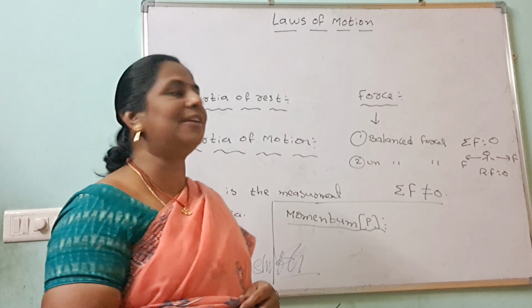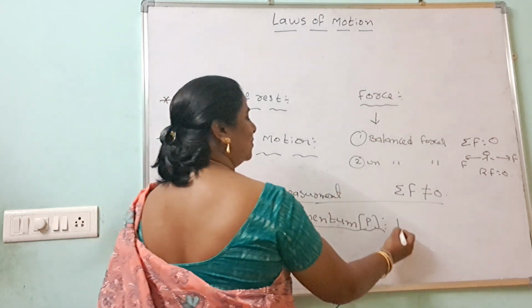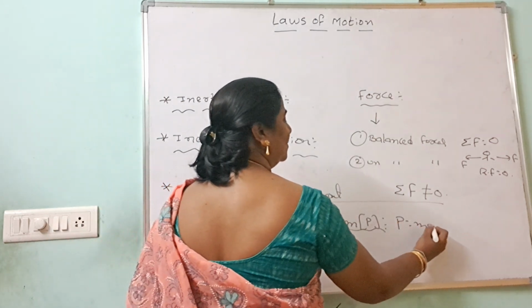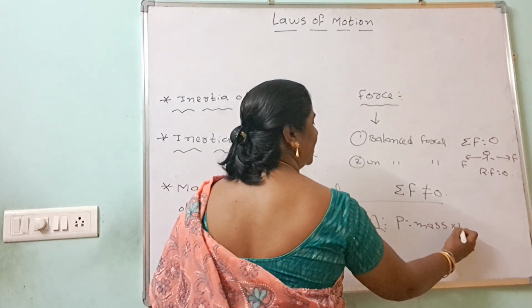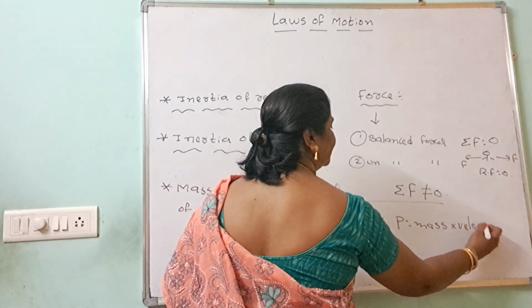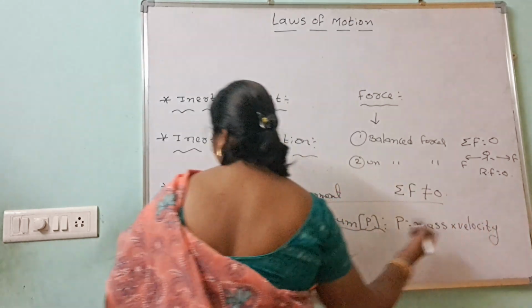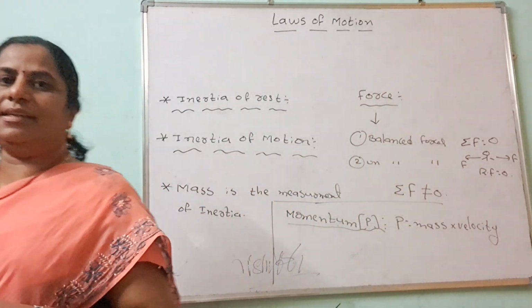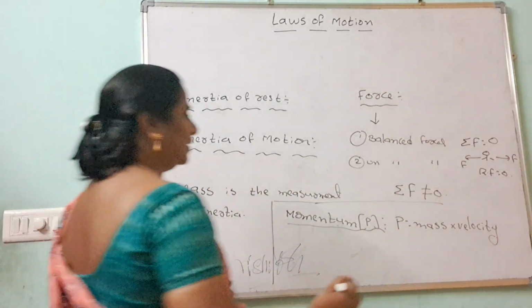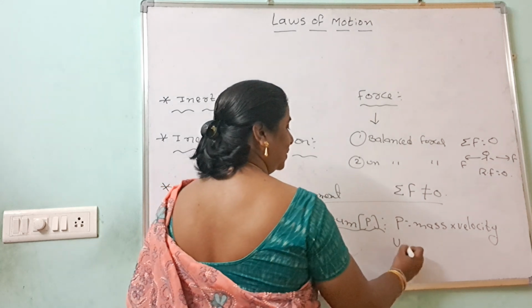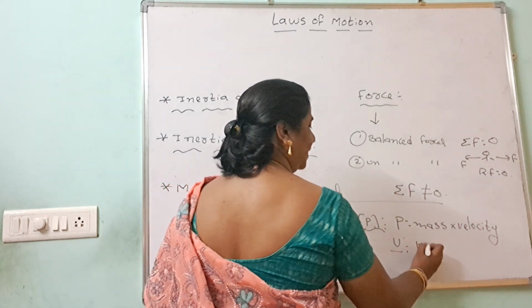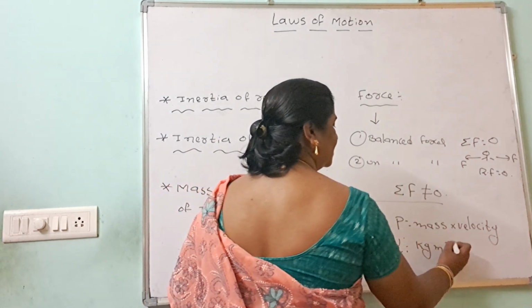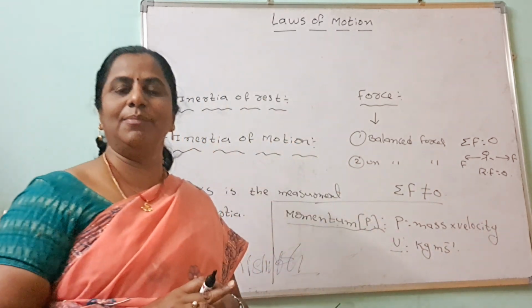To calculate momentum, the formula is mass into velocity. Mass into velocity is called momentum. It is a vector, and the unit is kg meter per second. So this is about momentum.